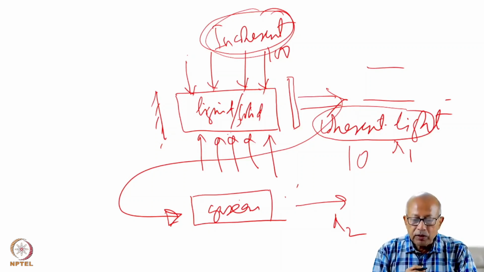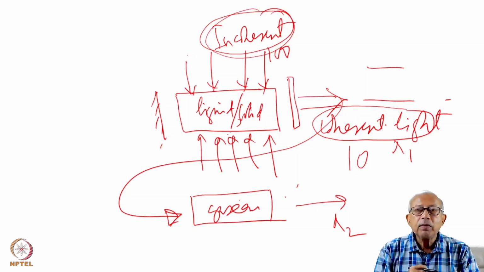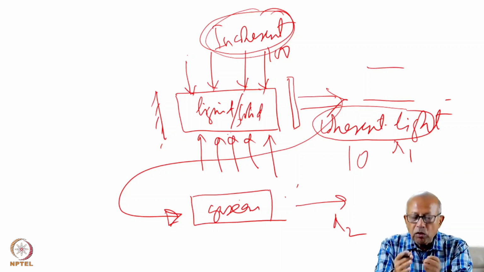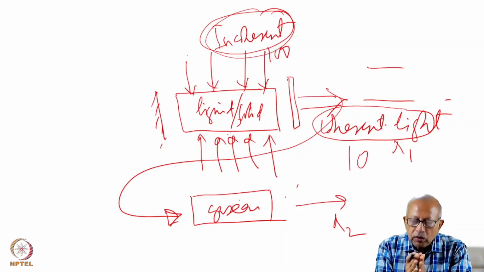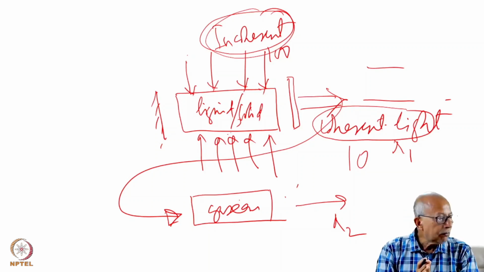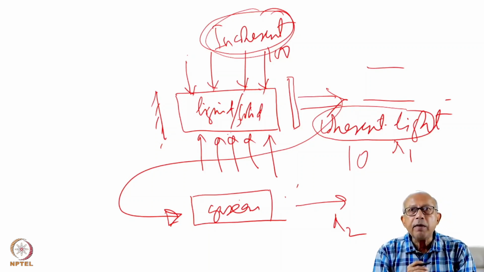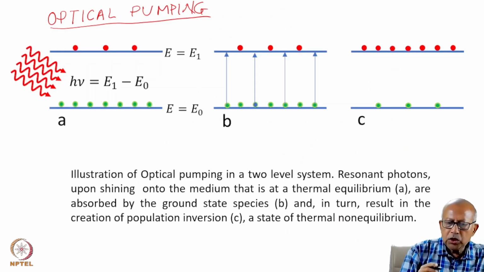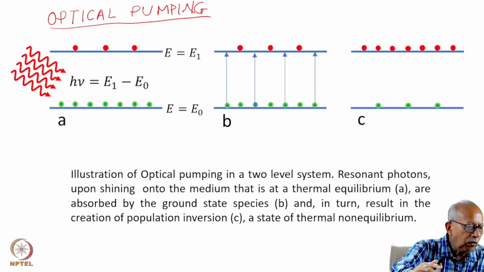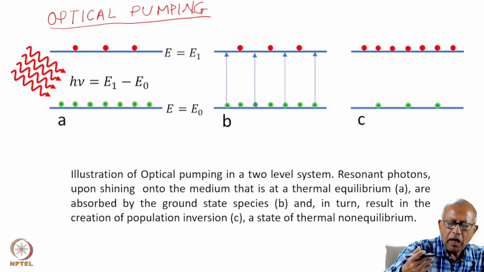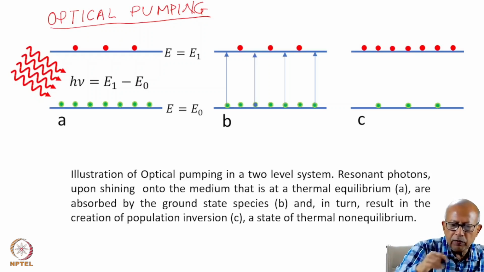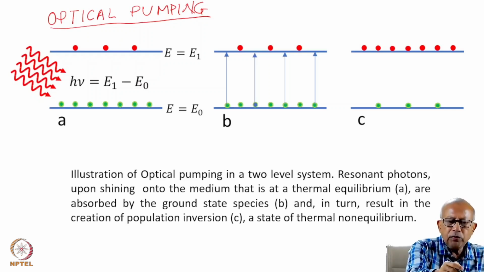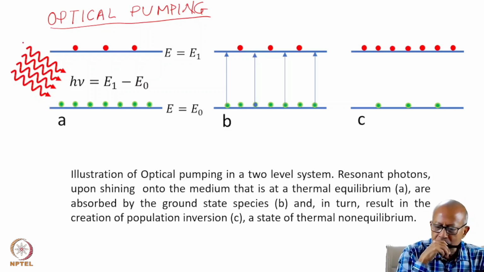Generally, optical pumping is used for pumping liquid and solid. It is more effective because the absorbing atoms or molecules are very closely spaced here, which does not allow light to escape. So what you do is shine your medium. I'm showing just for the sake of understanding a two-energy system, and the resonant photons shine on this system.